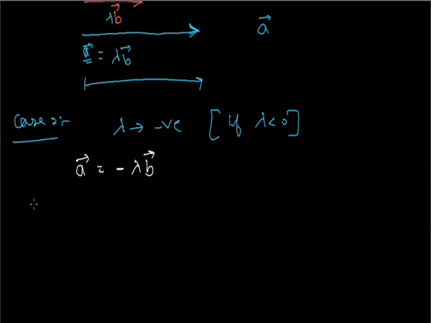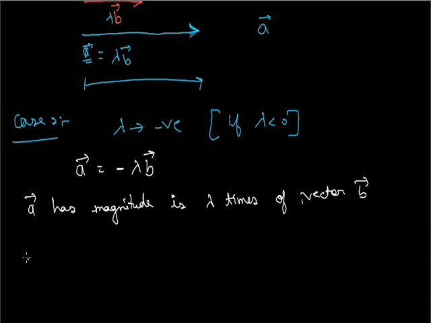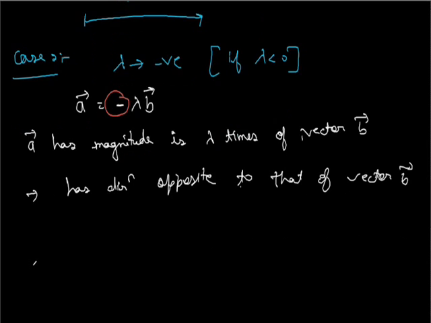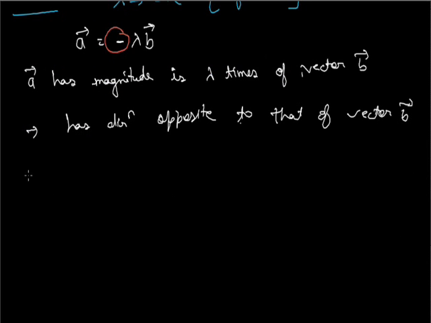That means vector A has magnitude lambda times that of vector B, and has direction opposite to that of vector B, because of the negative sign, and this negative sign indicates that the direction is opposite. We can explain it with a graphical method.